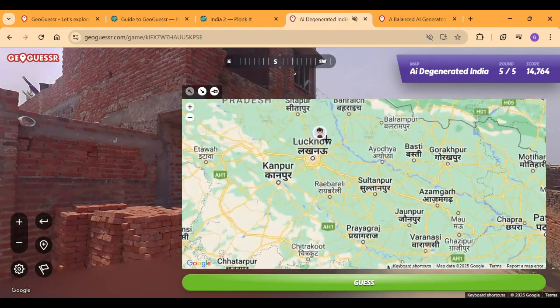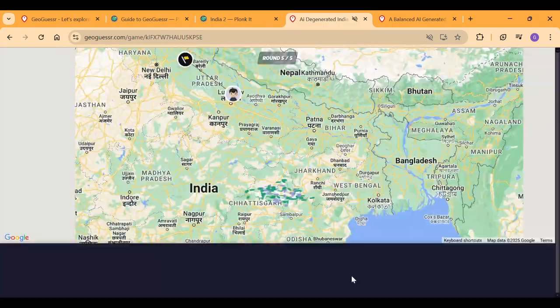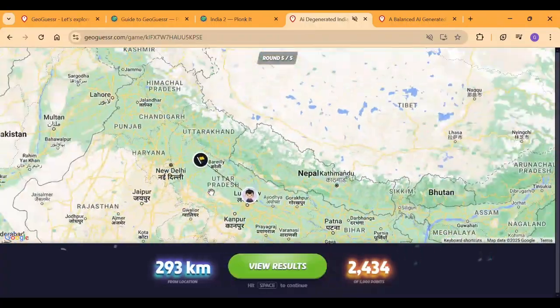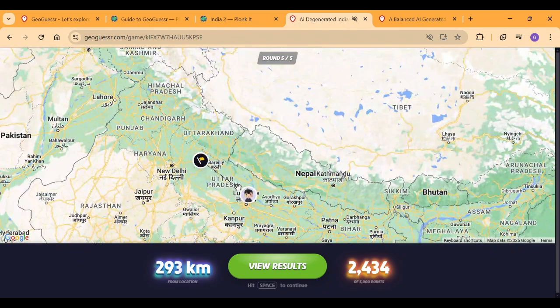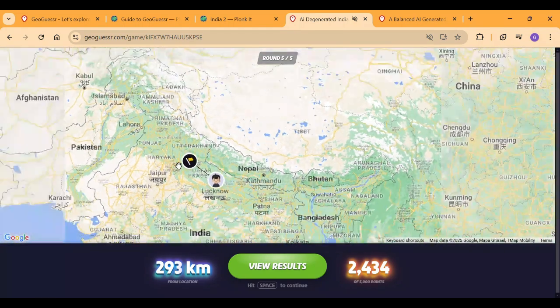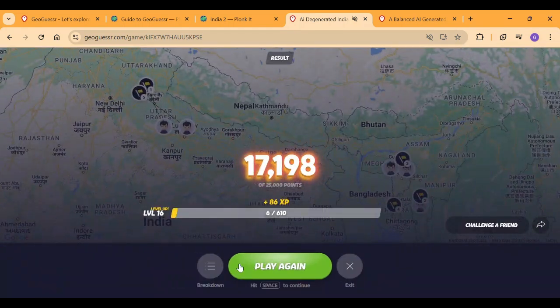All our options are locked in. I'm heading Uttar Pradesh. It could be Bihar. And it is Uttar Pradesh and we are in the correct state. So that's what it all matters for. So view results. I promise we're going to have a state streak.